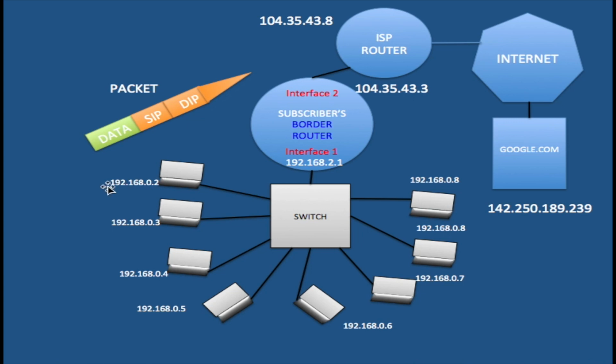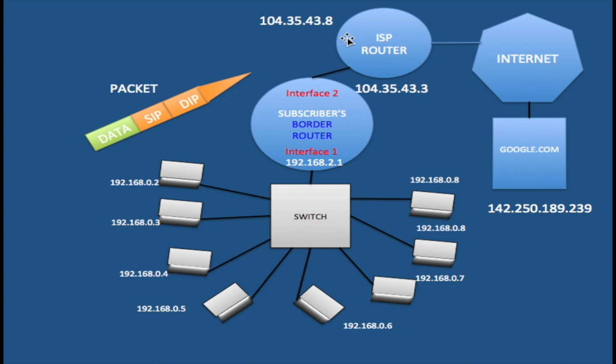NAT knows that private IP addresses are not allowed onto the internet. So NAT would change this source IP address to this public IP address here, which is for this interface number 2 here. This is the public IP that talks to the ISP's router. So it would place this public IP address as the source IP within the packet. Once this is done, this packet will be sent off to the ISP's router.